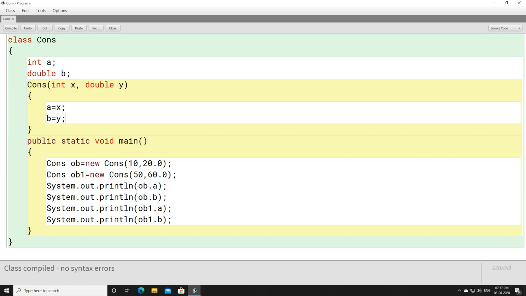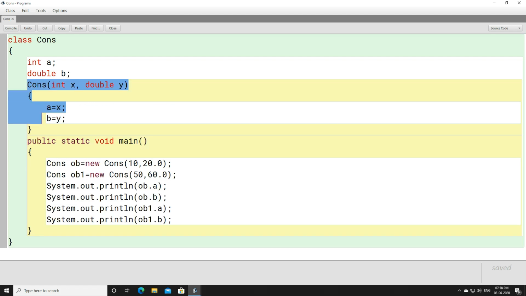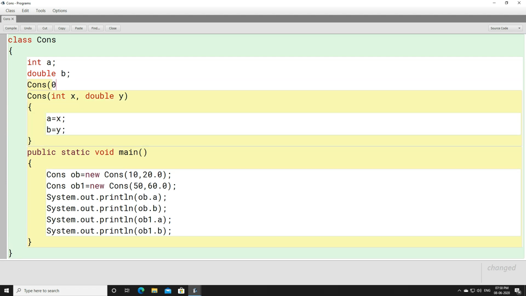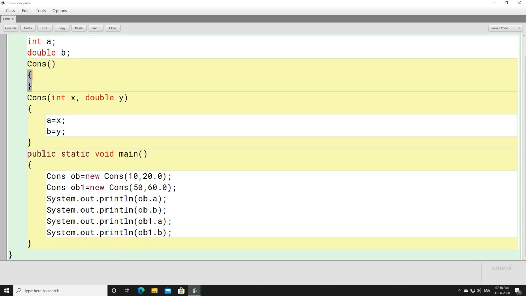Okay? And if you have a parameterized constructor, remember, nothing will be created automatically by the compiler. The compiler is not going to create a default constructor for you. So if you don't have a parameterized constructor and if you don't have a default constructor, then a default constructor will be created for you. But when you have a parameterized constructor, no default constructor will be created for you. Either you have to create an object for this parameterized constructor, or you have to create a default constructor manually. Like this, you have to create a default constructor.